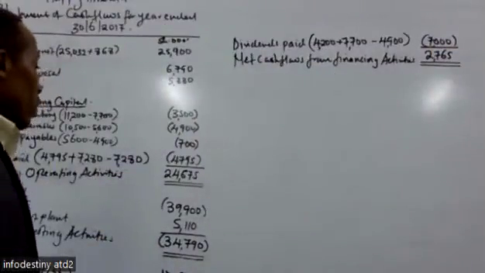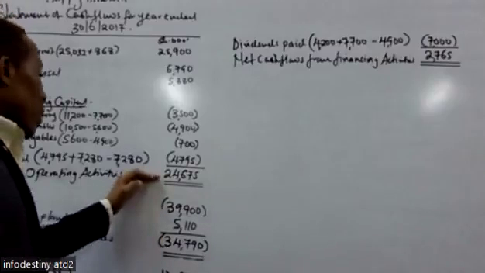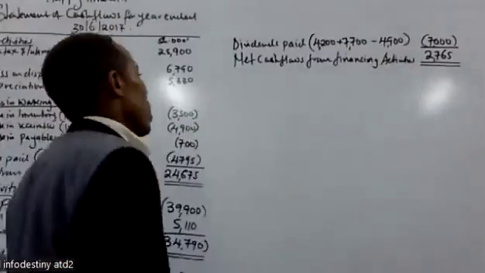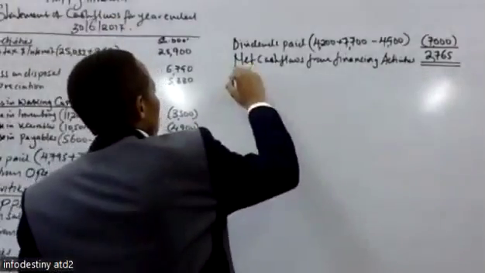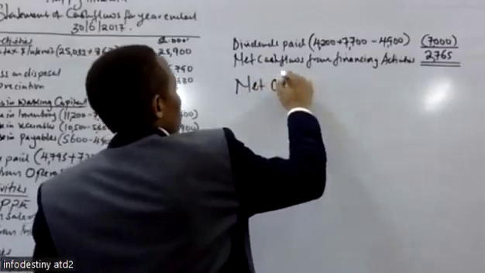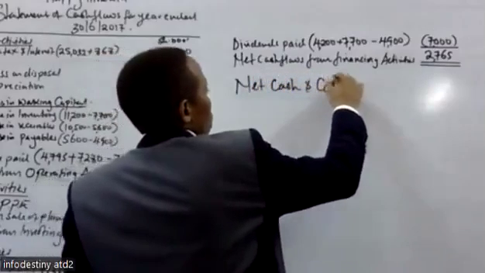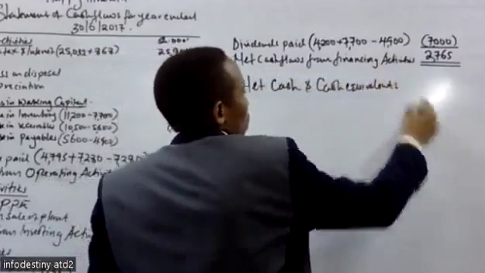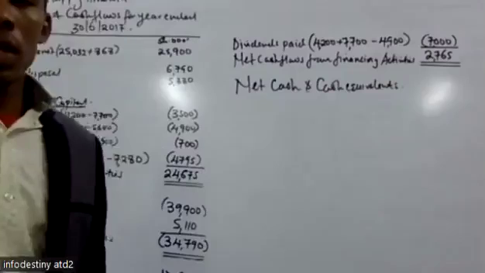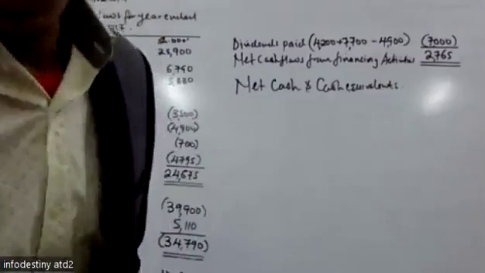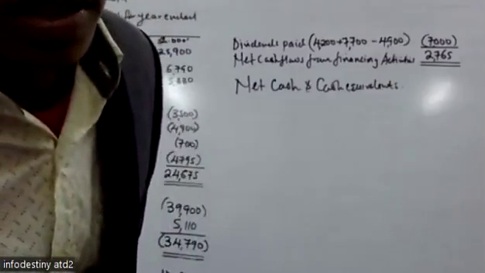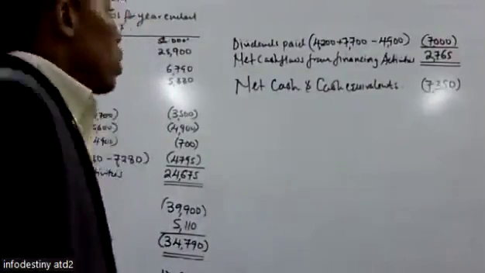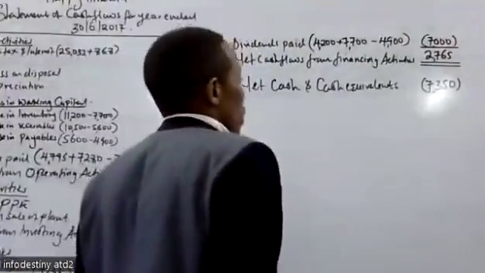We take the operating plus the investing plus the financing net cash flows, and we get the net cash and cash equivalents, which is negative 7,350.